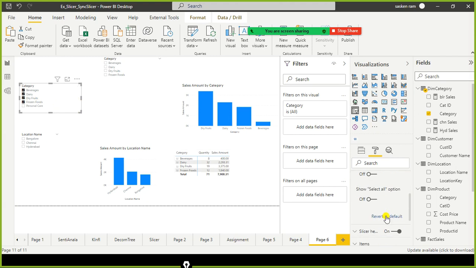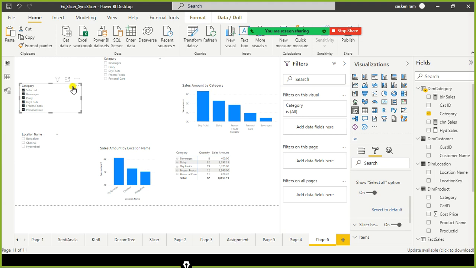So I just disabled it, and now show select all option. If you enable it, you will find something like select all. If you want to select everything, you can click on select all. The other one is, if you clear the selections, it displays everything. It removes all the filters.